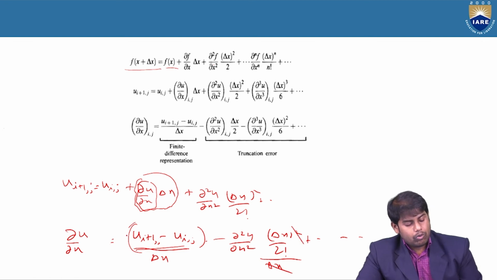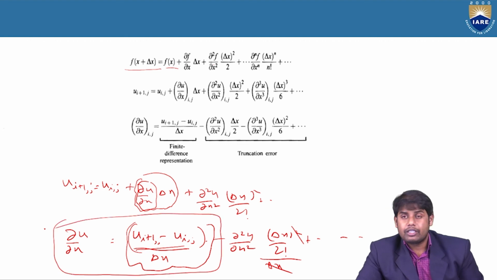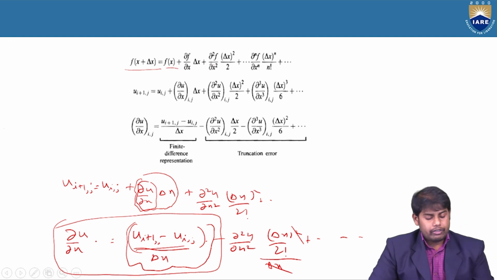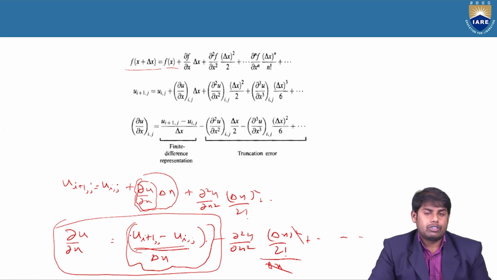If we consider only this term, then it is called first order accuracy in space. So you can discretize these terms in the continuity equation. We will replace the partial derivative term with discretized form using Taylor series expansion in different orders of accuracy.